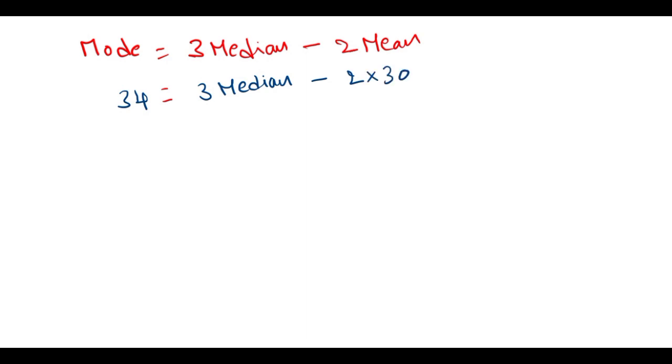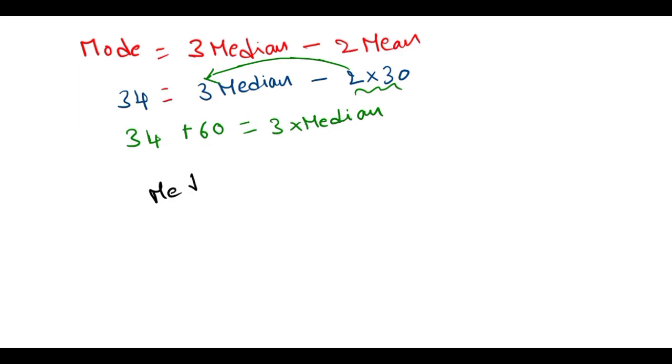So next step we get 34 equals 3 median minus 2 into 30. You see here, 2 30s are 60. Just transpose that 60 here, minus 60 becomes plus 60, equal to 3 into median. Then the median equals, add these to get 94, by 3.